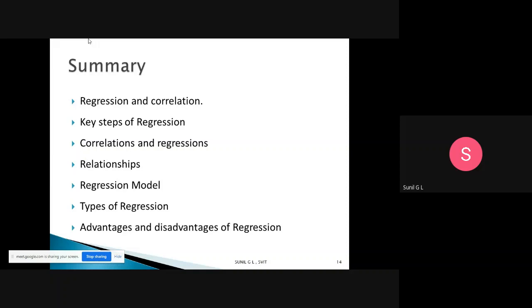We have discussed correlations and regressions, what relationships there are, what regression models we have, and the types of regression, that is linear, non-linear, and curvilinear. We also discussed the advantages and disadvantages of regression. This is what we have discussed in today's class.